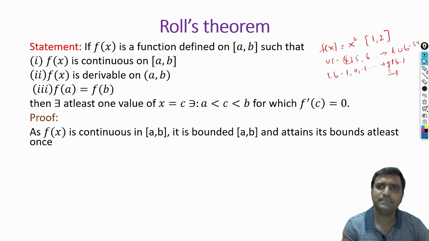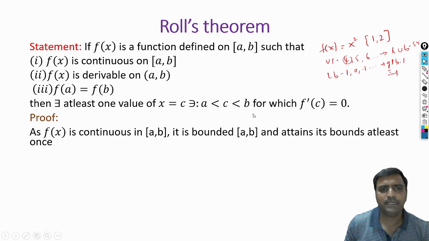Yes, here it comes: giving 1 to x gives the infimum, and giving 2 to x gives the supremum. So then we say that the function attains its bounds at least once for some value in between a and b. When you substitute that value, it gives the supremum, and for another value it gives the infimum. Yes, we take the same conditions here.